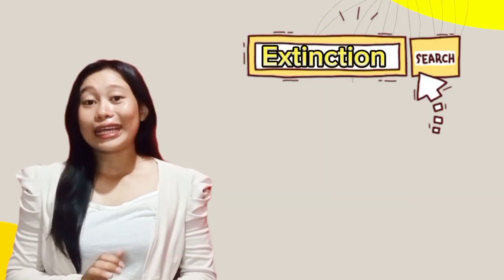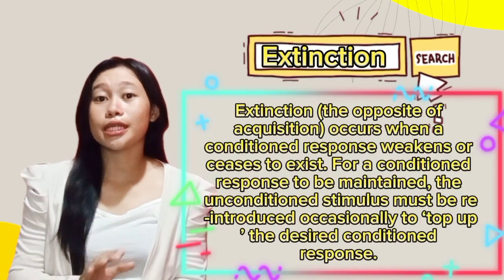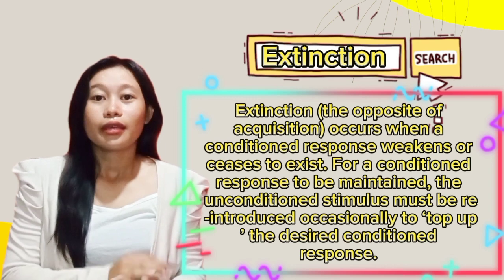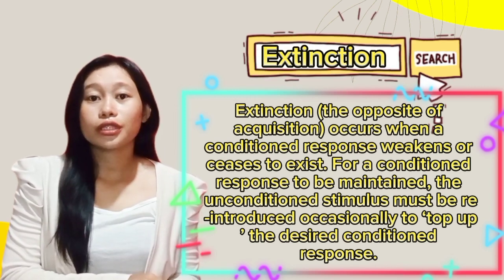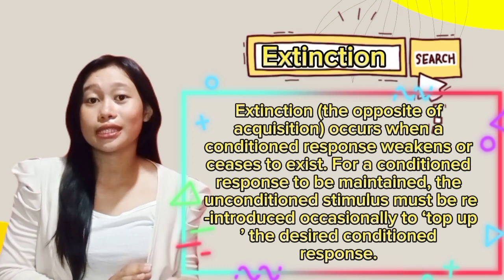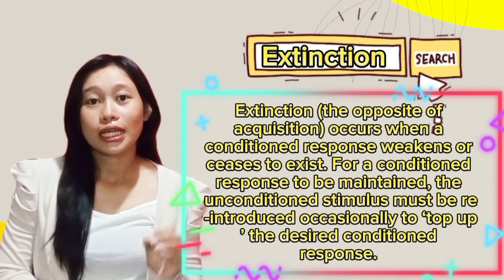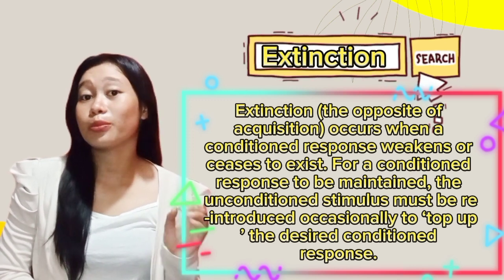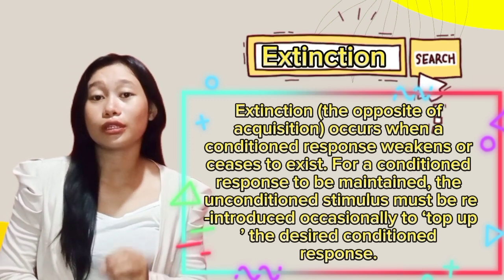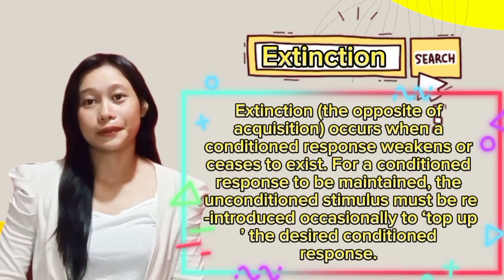Second is the extinction. The extinction is the opposite of acquisition. This occurs when a conditioned response weakens or ceases to exist. For a conditioned response to be maintained, the unconditioned stimulus must be reintroduced occasionally to top up the desired conditioned responses.